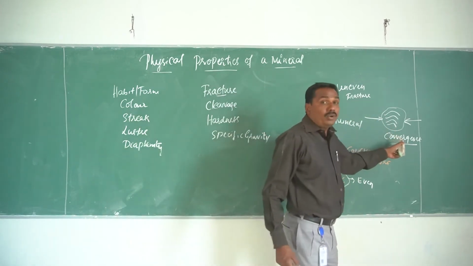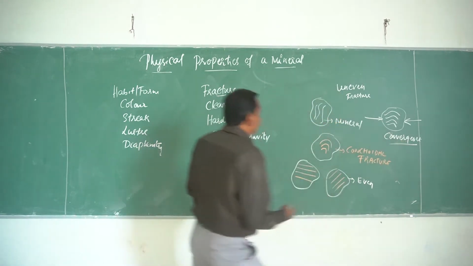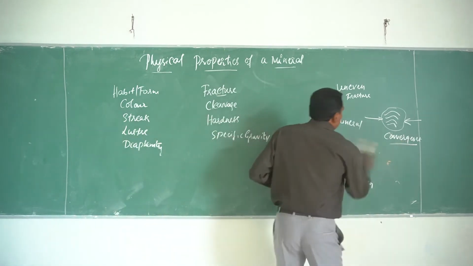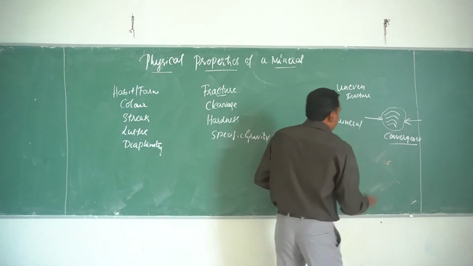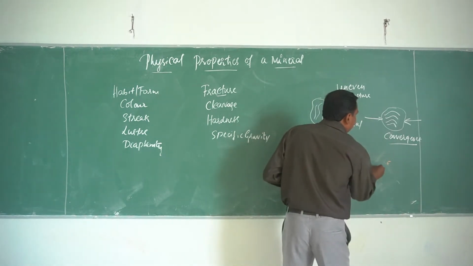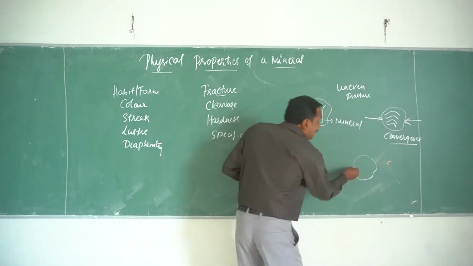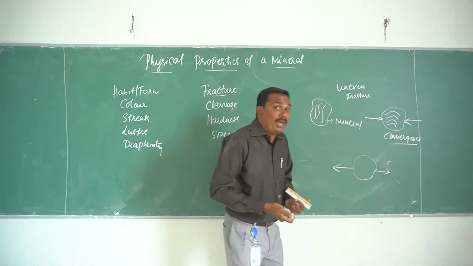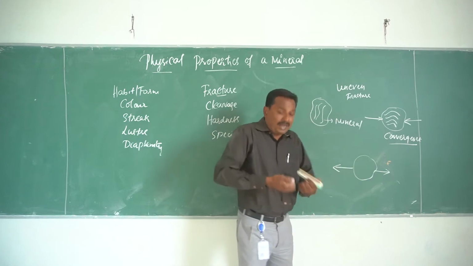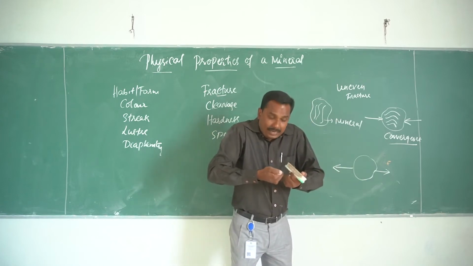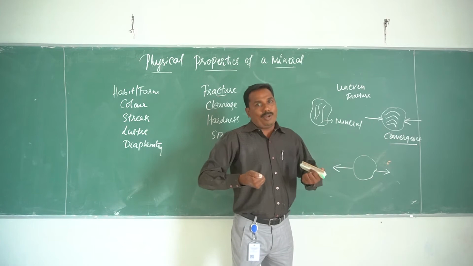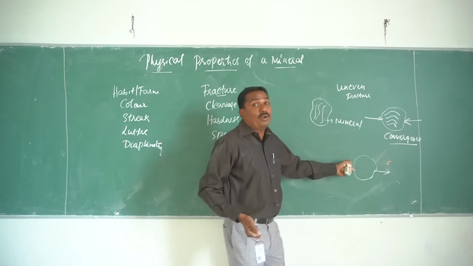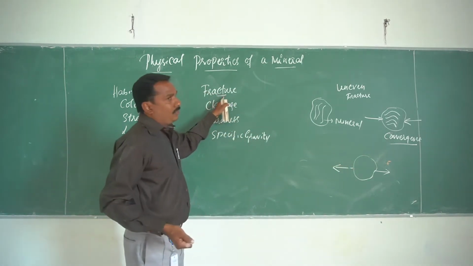I am not only talking about the convergent. Say for example, if the mineral is like this and there are divergent forces acting on each other, what happens? The mineral has an elastic limit, and it is able to stretch. That is also one of the causes of fracture.